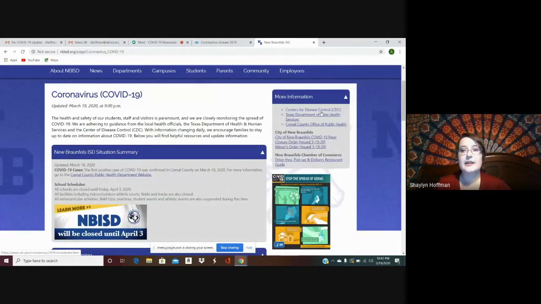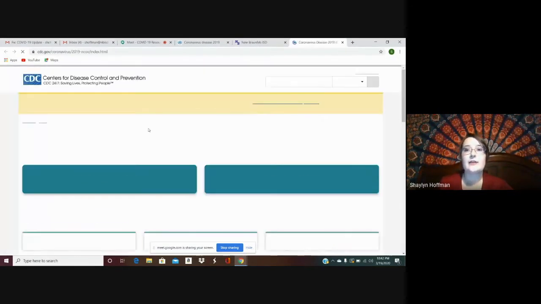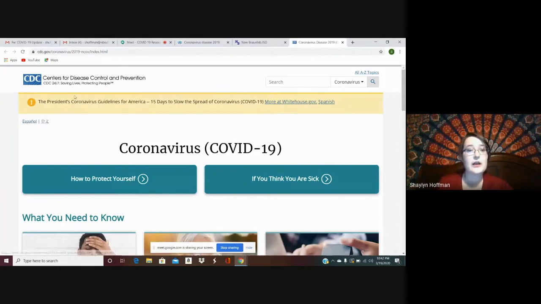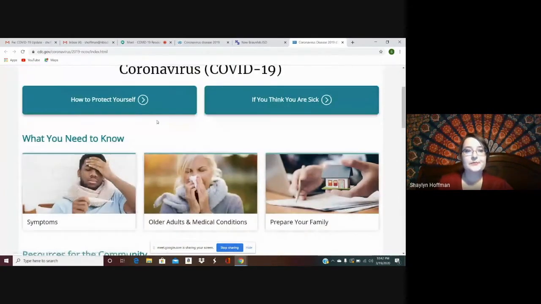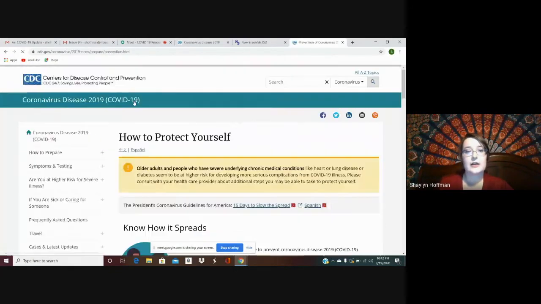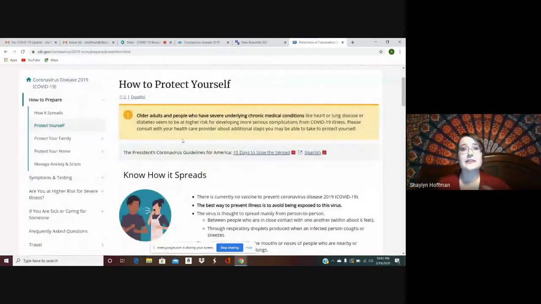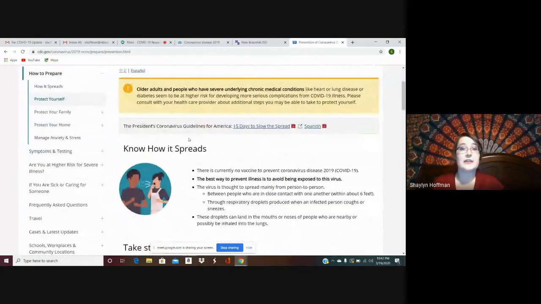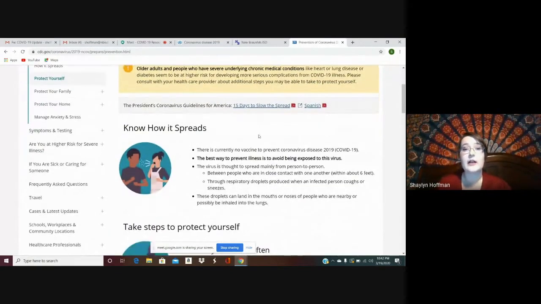So the next site that I want to take you to is the CDC, the Centers for Disease Control. That is going to be at a national level. The first link I want to take you to is how to protect yourself. I liked this page because it has pictures. It's really simple information. I think this is something that you could share with your children as well.